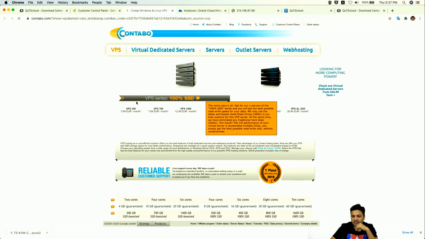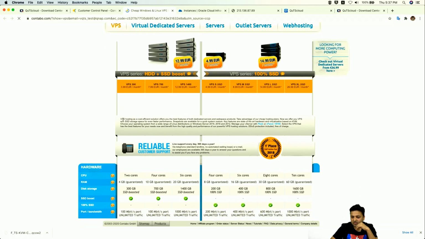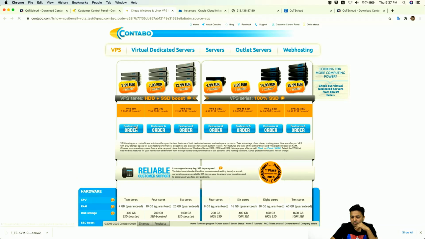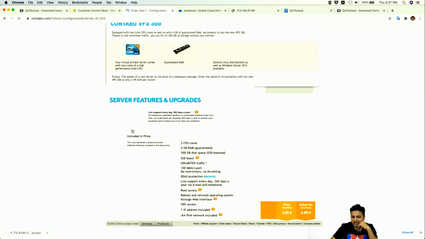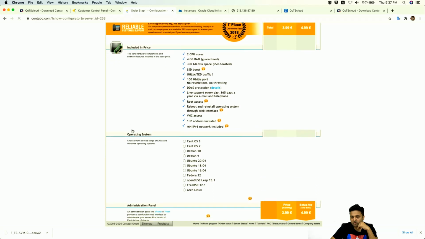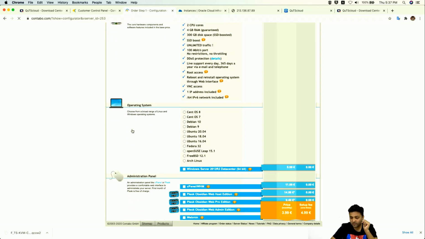Let's say you want to buy something, so you can choose the minimum one. Click on this one, customize an order, and you can select the configuration here. If you are purchasing Contabo especially for QuTScloud, please make sure that the operating system is Ubuntu.